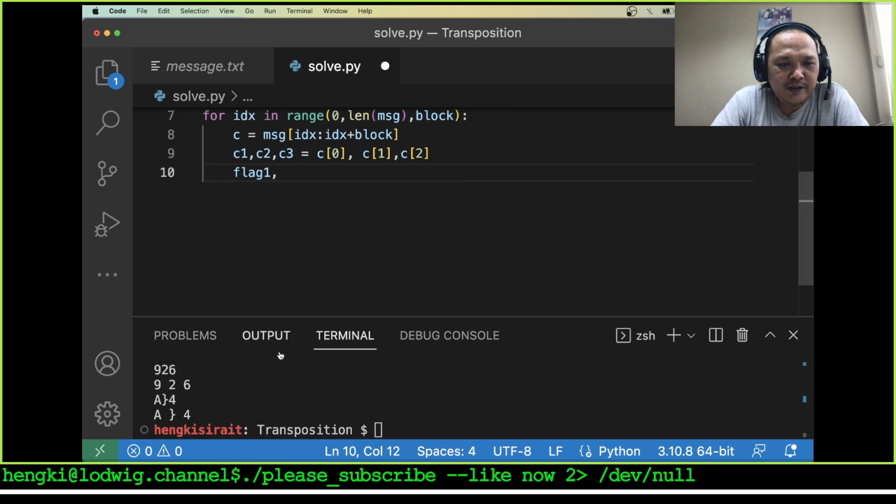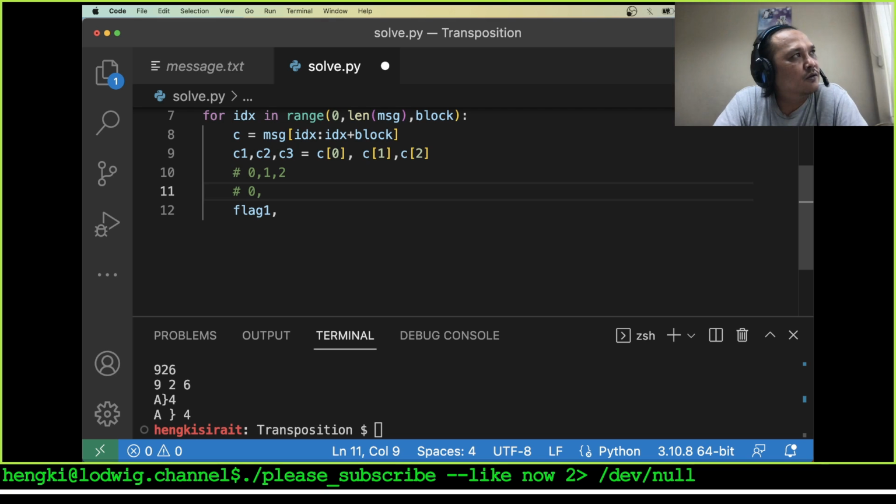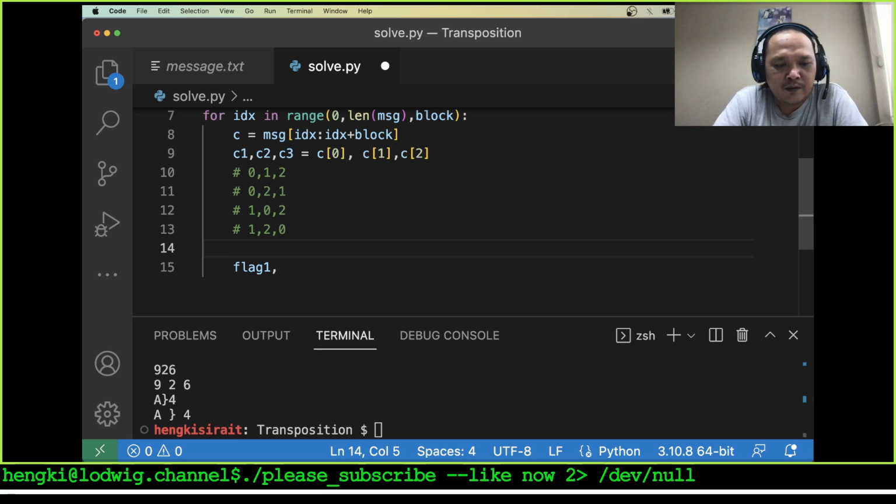The possibility is we got scrambled here 0, 1, 2, and the possibilities are 0, 1, 2 and 0, 2, 1 and 1, 0, 2 and 1, 2, 0 and 2, 0, 1 and 2, 1, 0. This is the possibility for the flag I will use.